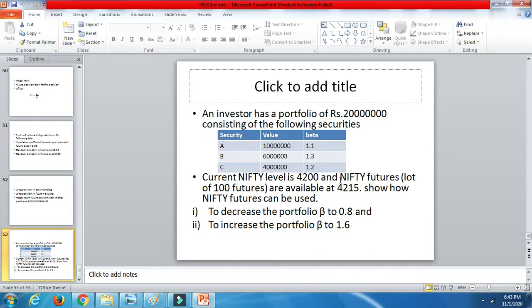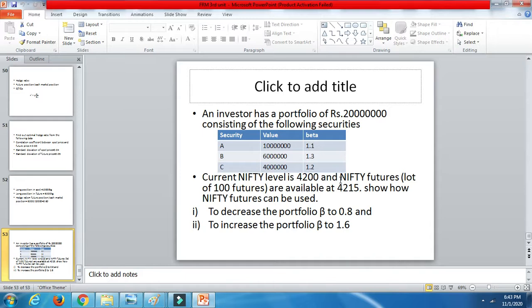He has some 2 crores of rupees, divided into 3 different securities A, B and C, with values of 1 crore, 60 lakhs and 40 lakhs. He has a risk also related to all of them.